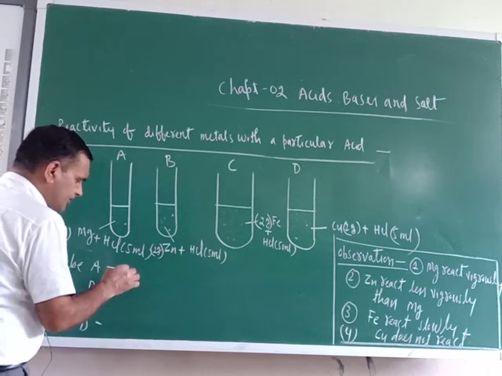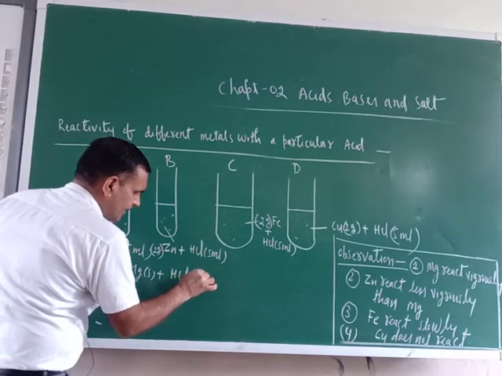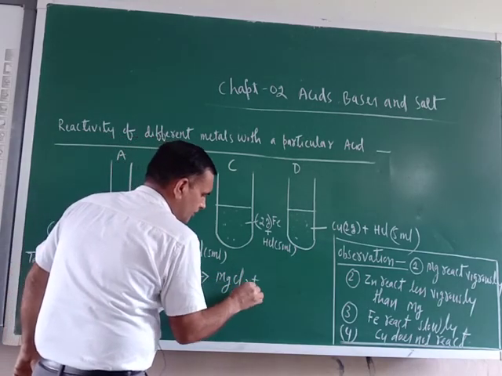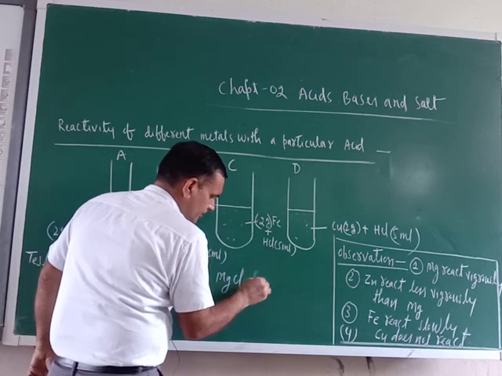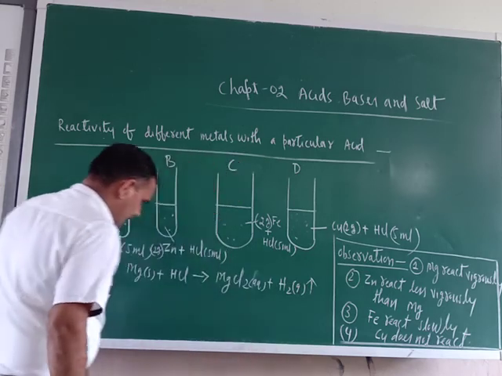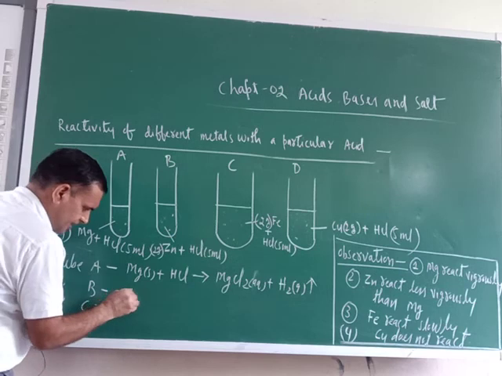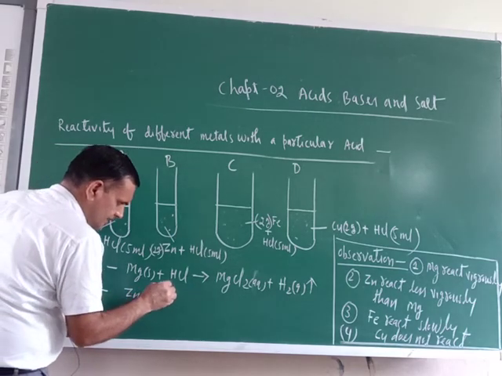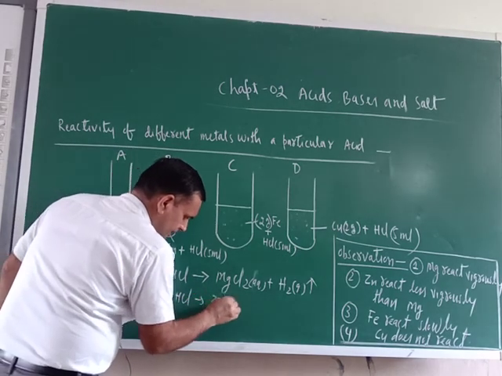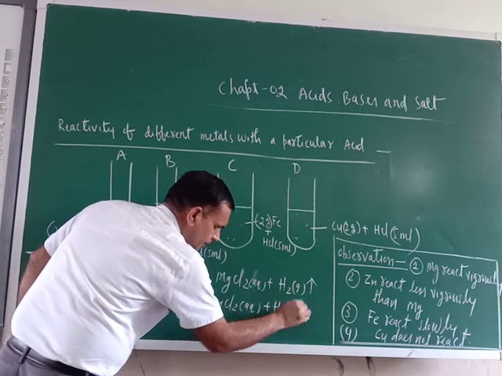Just see. Test tube A: magnesium solid will react with HCl, and what does it form? It will form MgCl2 aqueous plus H2 gas. Okay, now next test tube, what is there? Zinc is there. So zinc solid plus HCl. So what is this one? ZnCl2 aqueous plus H2 gas.